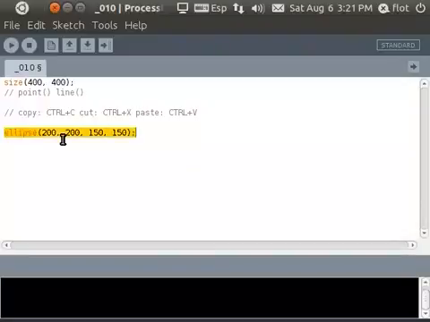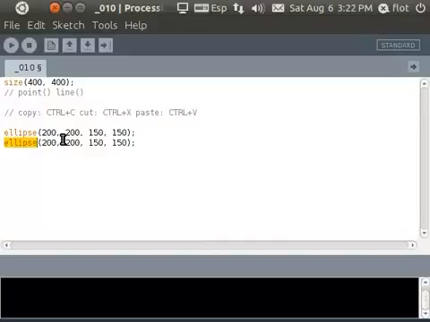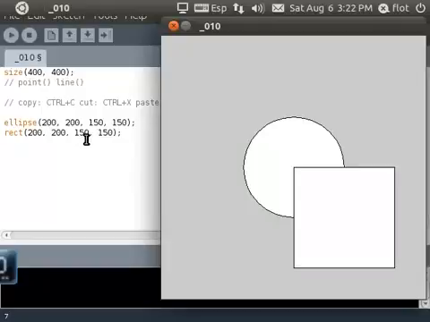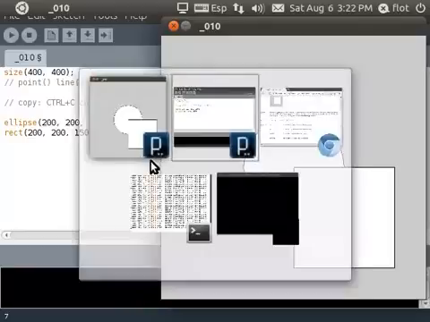Okay, then let's copy. I'm just going to hit Ctrl C to copy this line and Ctrl V to paste it. And here I type rect instead of ellipse. So now we will have 2 shapes drawn on the screen. I run the program, and that's interesting. Why is the rectangle not centered with the circle? We can see the top left corner is on the center. But it would be nicer maybe if they are both centered on the same location.